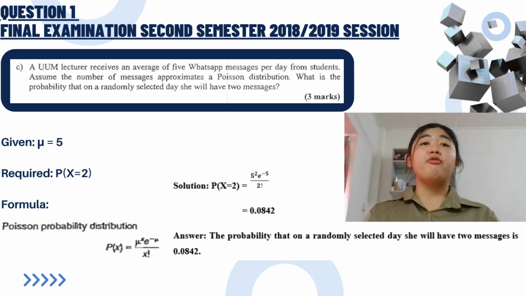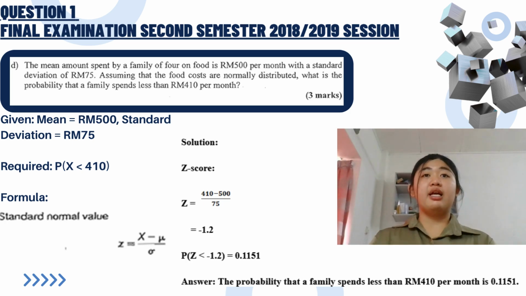That's an 8.42% chance of receiving exactly 2 messages. Question 1D. We are told that the average family spends RM500 per month on food, with a standard deviation of RM75. What is the probability that a family spends less than RM410?